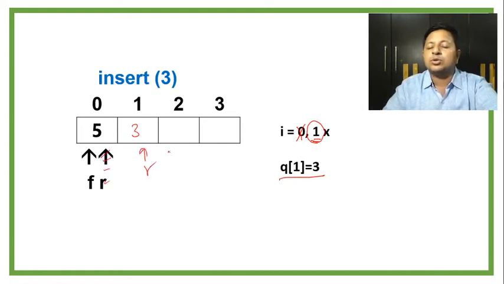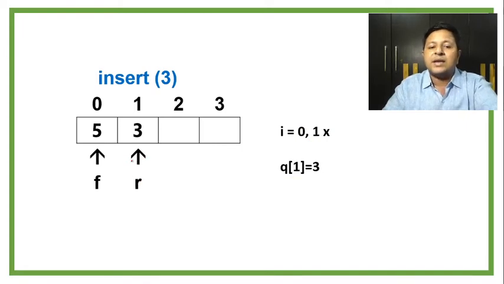That's how you'll be able to store. Now that has happened because the element that was getting inserted was the least one. So every time the least element is getting inserted, it is going to pass all the elements. It's going to go to the last slot, and in the last slot the new element will get added. So you can see 3 is getting added there, and you can see your R is getting incremented. So that's how we'll have insert 3.